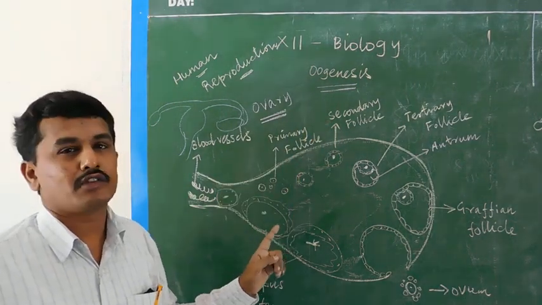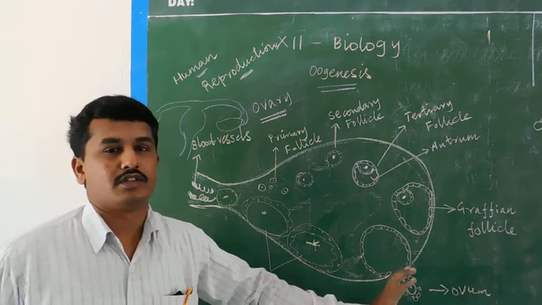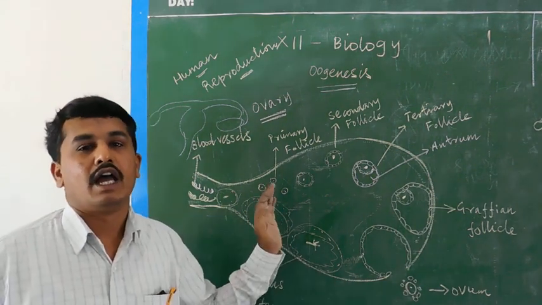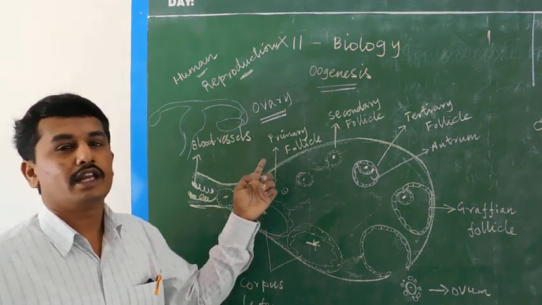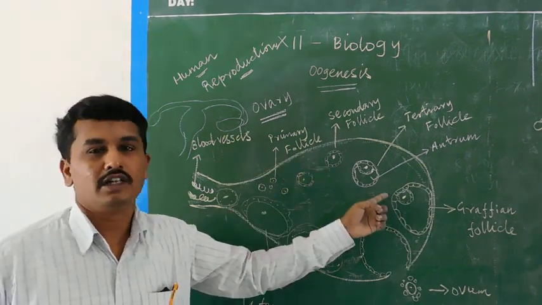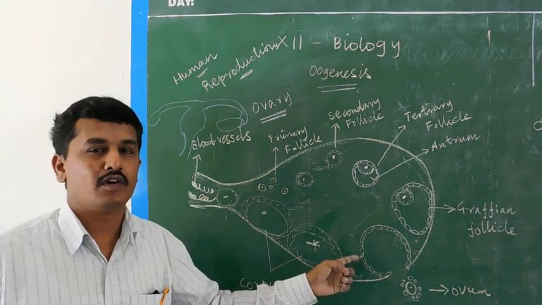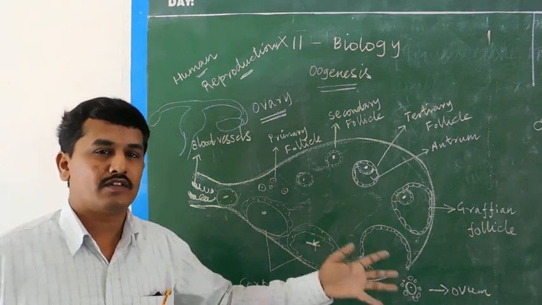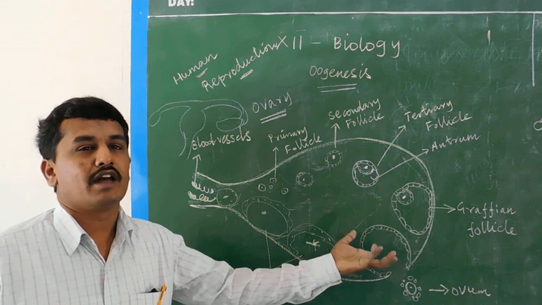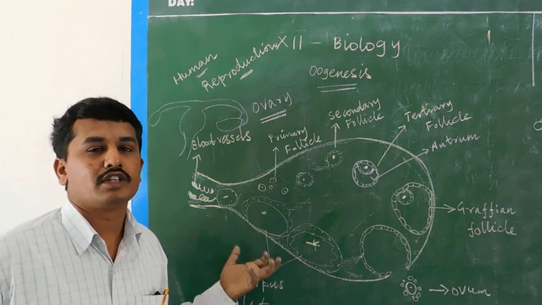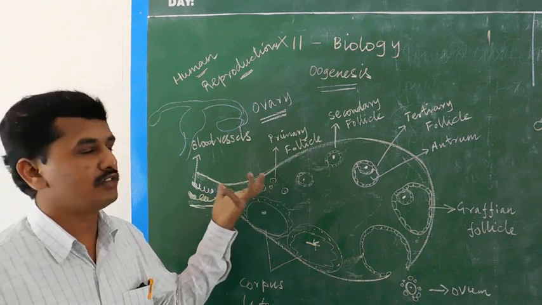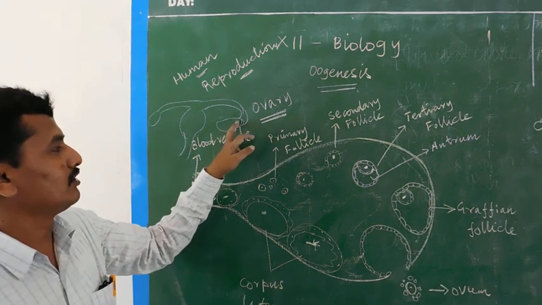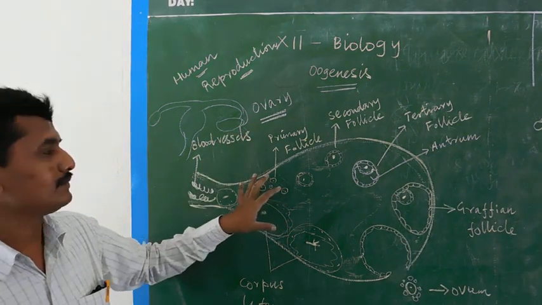In the oogenesis process, the ovum is released from the ovary, and during oogenesis the primary follicle, secondary follicle, tertiary follicle, and Graafian follicle develop and the ovum is released. After releasing the ovum, the Graafian follicle slowly regresses into the corpus luteum. Then this is an expanded view of an ovary.